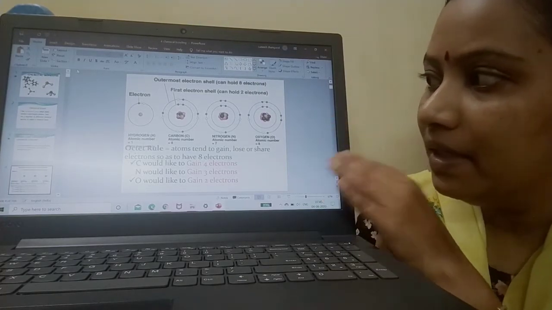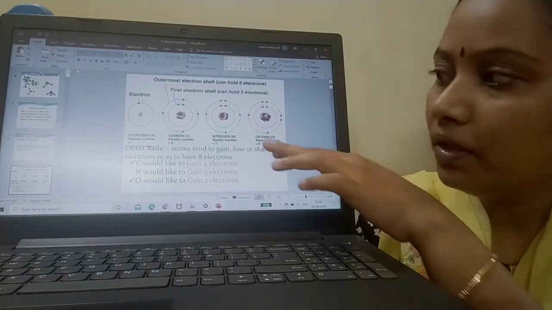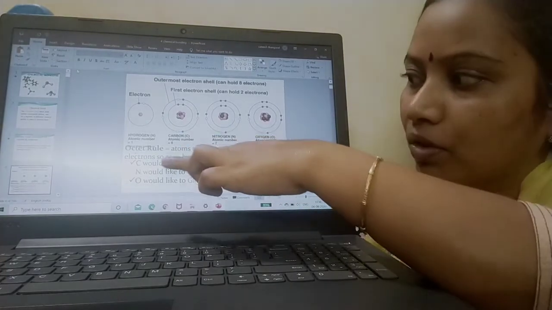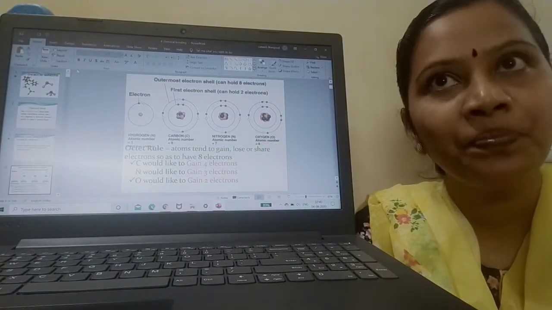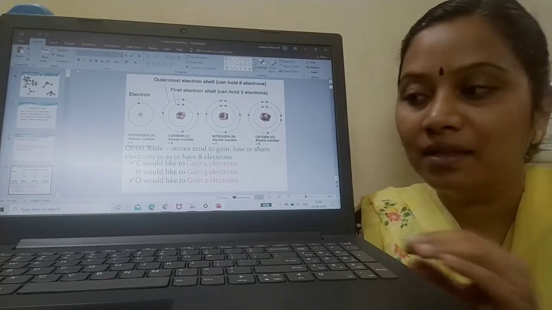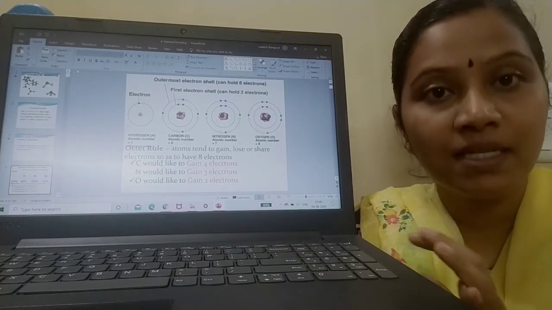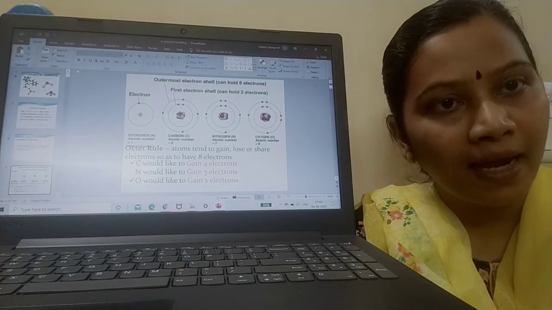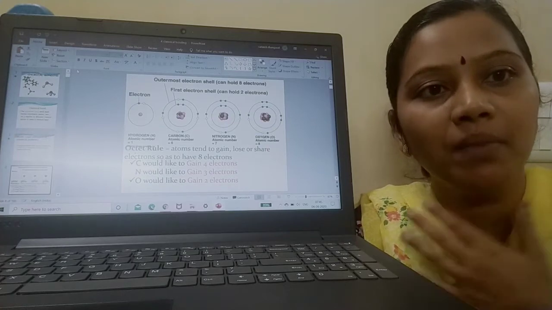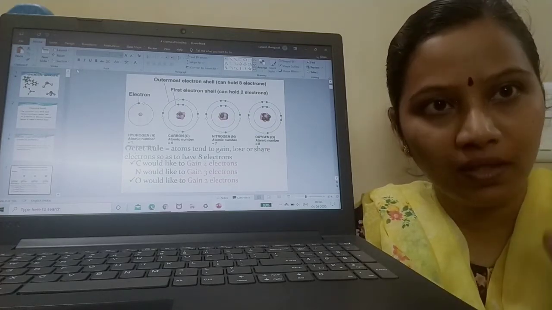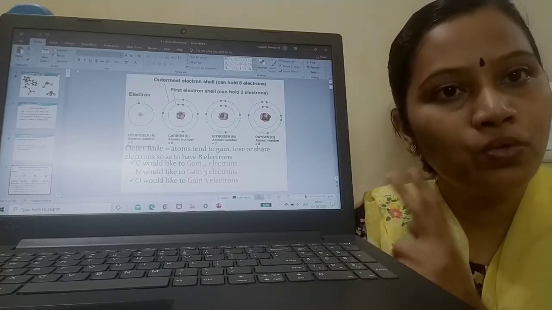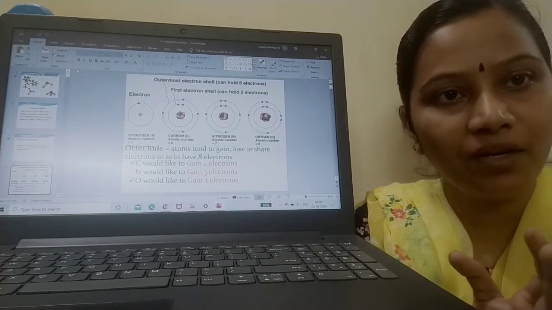Now what is the big deal in this? What is the octet rule? The octet rule states that an atom tends to gain or lose or share electrons so that it will have 8 electrons each. Like how we say to children, you read, you write, but somehow you have to get marks. In the same way, what does the octet rule say? Your octet rule says that an atom should lose an electron or gain an electron or share an electron, but my intention is that it should be in octet configuration. So that is the octet rule. What is the octet rule? Atoms tend to lose an electron or gain an electron or share an electron to achieve stable octet configuration.